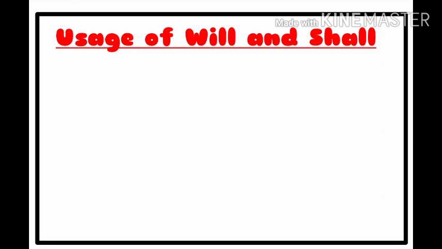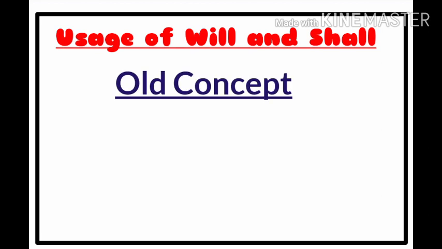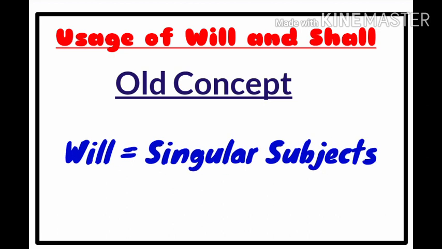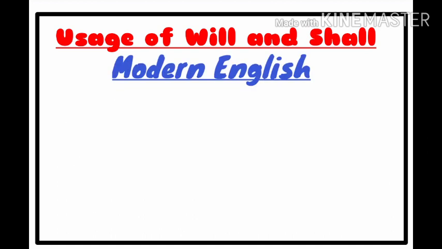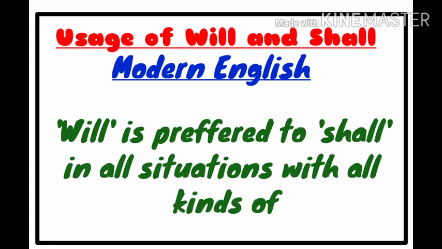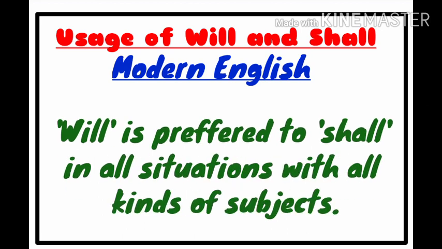Remember, earlier we used to say that the helping verb will is used with singular subjects such as he, she, it, etc. And the helping verb shall is used with plural subjects such as I, we, they, etc. But nowadays, remember that in modern English, the helping verb will is preferred to shall in all situations with all subjects, whether it is singular or plural.